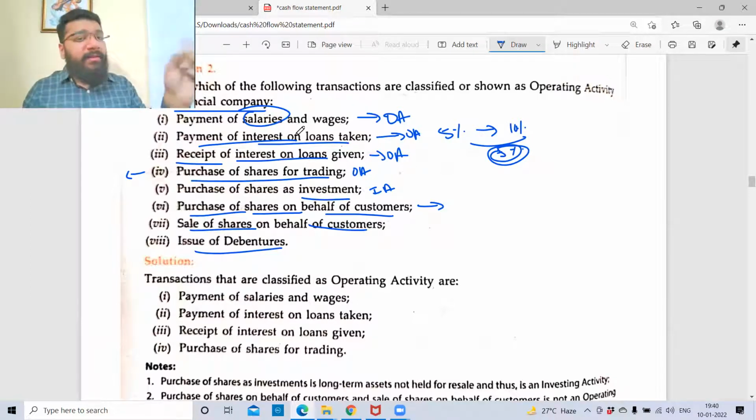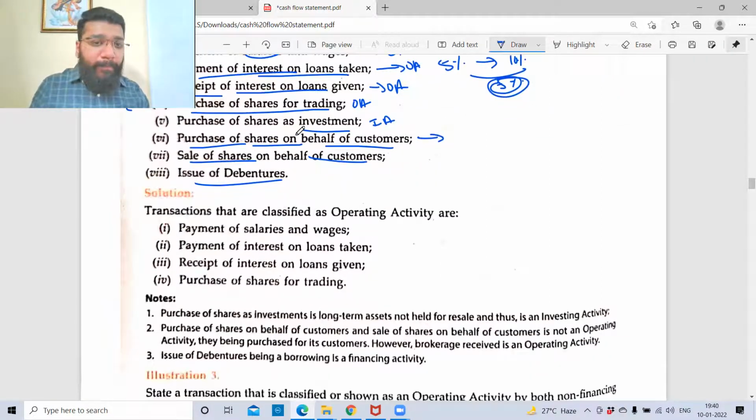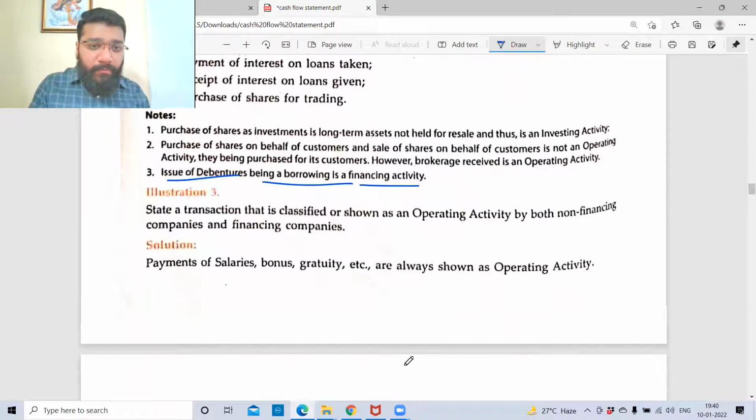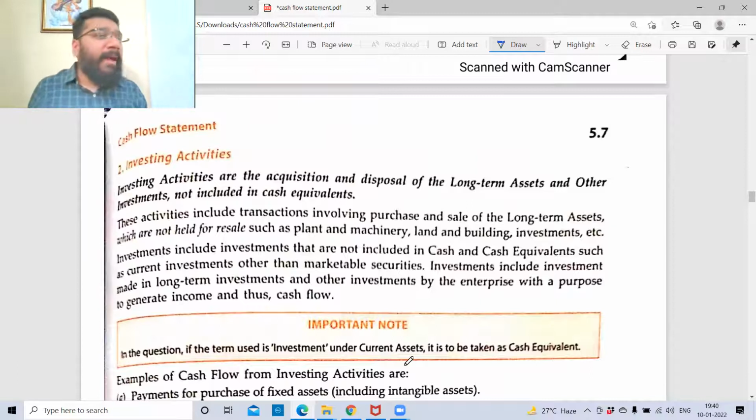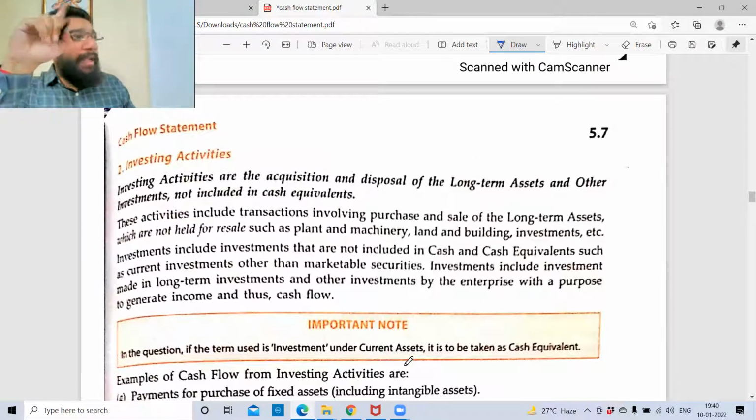We'll do one thing. When we come to the main operating and financing, let's complete these three parts. Make a note of your points. If you have any doubts, I'll clarify them. Issue of debenture, being a borrowing, is a finance activity. Now let's take a break of 5 minutes and then continue. My target is to complete the investing and financing activity today.